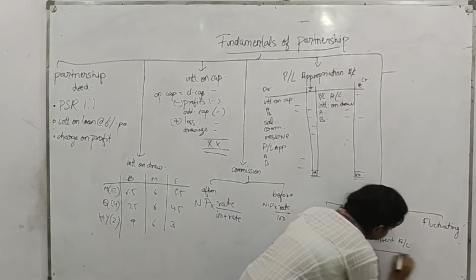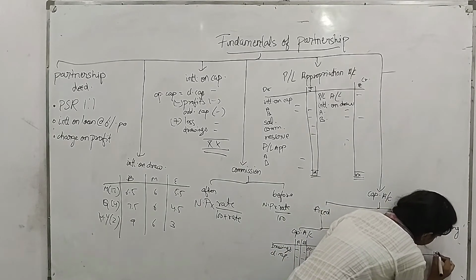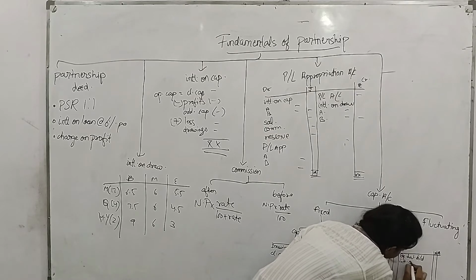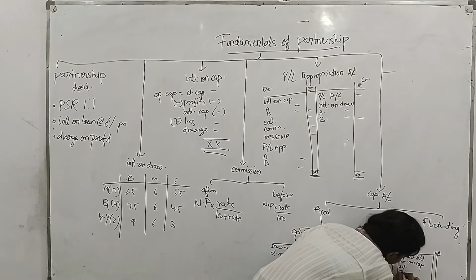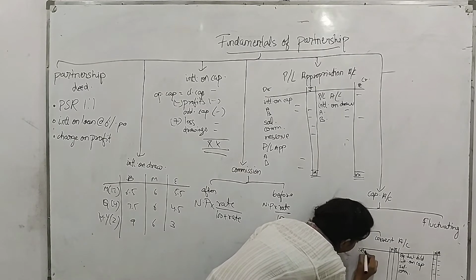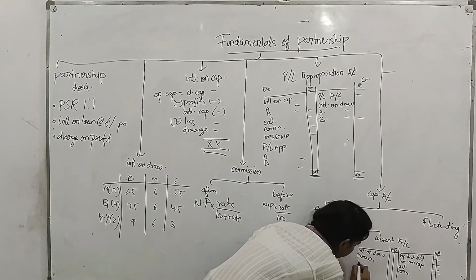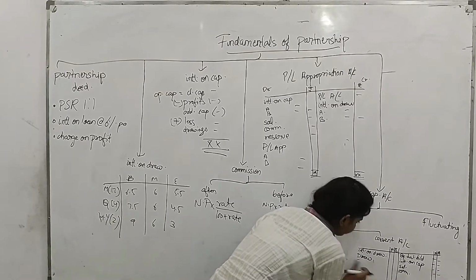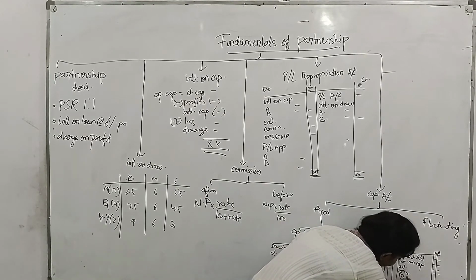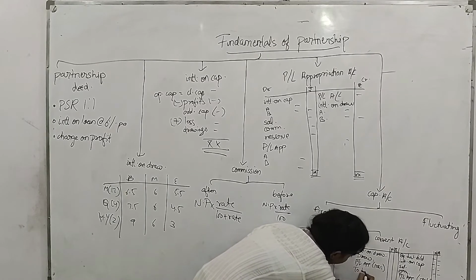And the format of current account is column of each partner, by balance BD, interest on capital, salary, commission, etc. etc. Here we go with interest on drawings, here is profit and loss appropriation if it is loss, and here we go with profit and loss appropriation if it is profit, and then to balance BD.